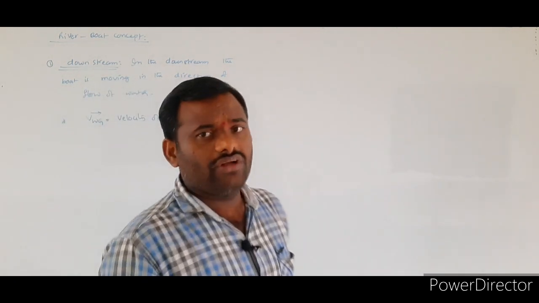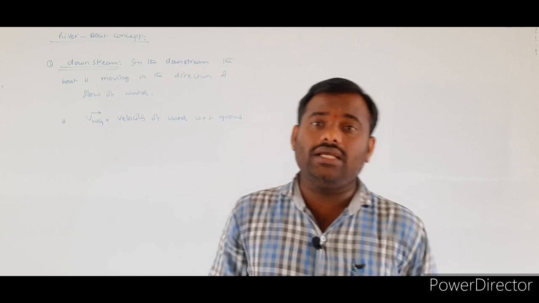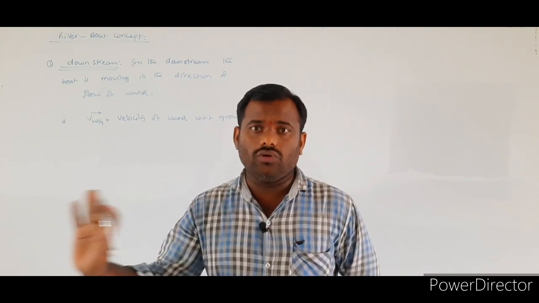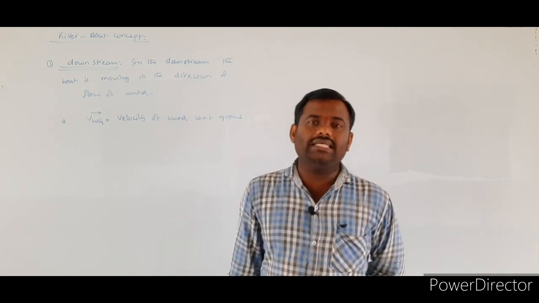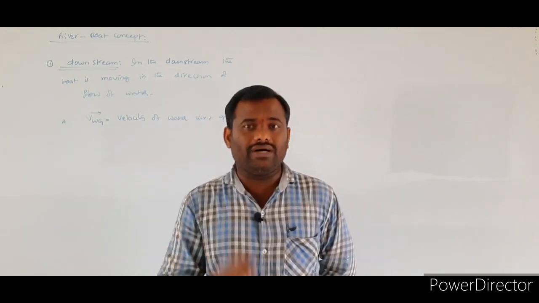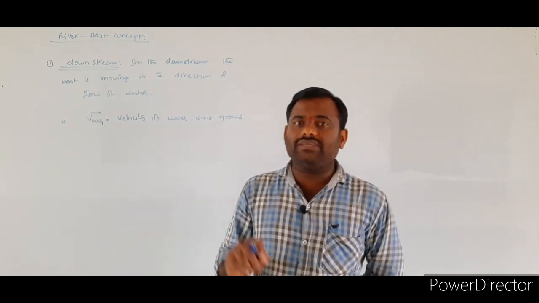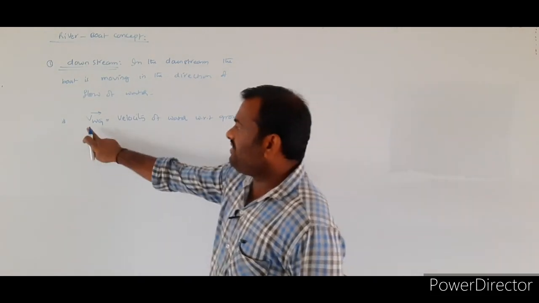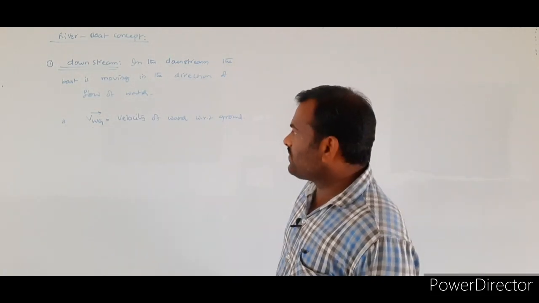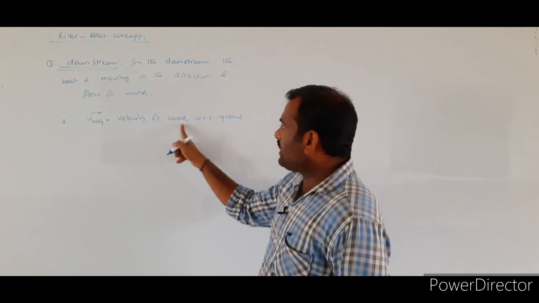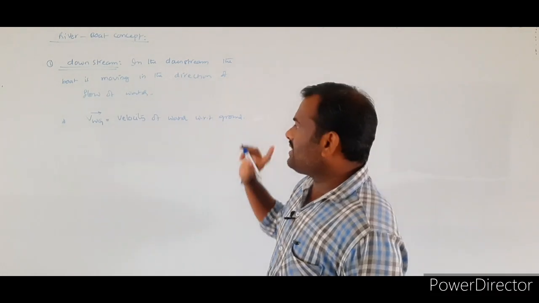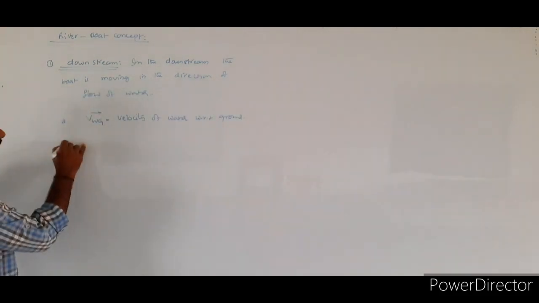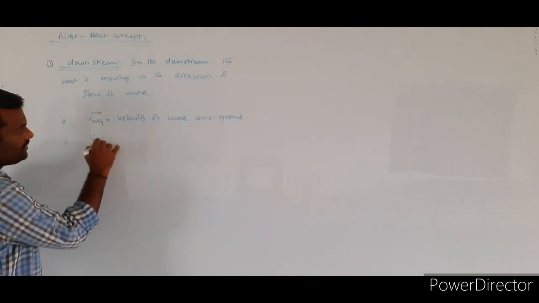In our daily life, whatever velocities we measure are all measured with respect to the ground. Suppose a bike is moving with a speed of 60 km per hour. That 60 km per hour is with respect to whom? With respect to the ground. So here also VWG denotes the velocity of the water with respect to the ground. Next one is VBG.